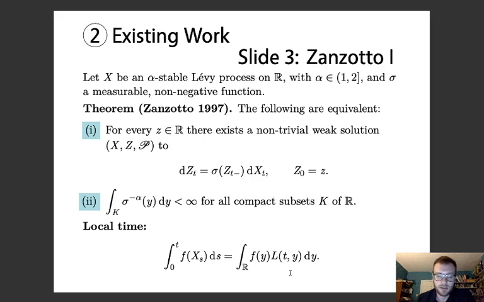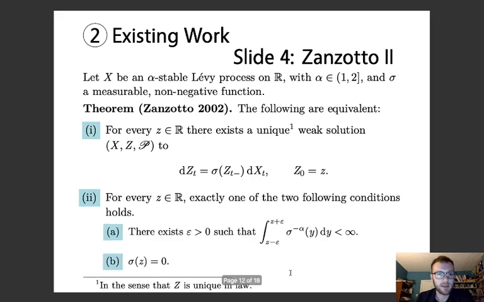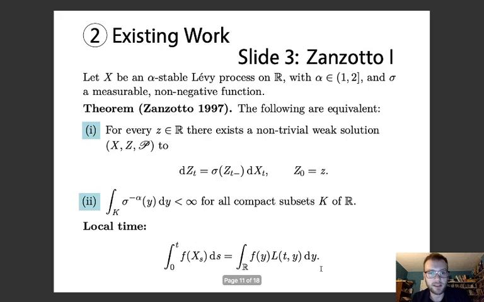So it's not available to use as a tool for studying SDEs in that case. So we had to work around that. But before we start looking at that, it's worth looking at another theorem of Zanzotto's. This first one, from 1997, was about existence of a non-trivial weak solution, but there's no uniqueness involved in this statement. So certainly the trivial solution may also exist, and Zanzotto's not saying anything about that.